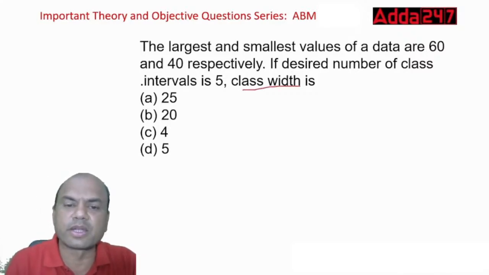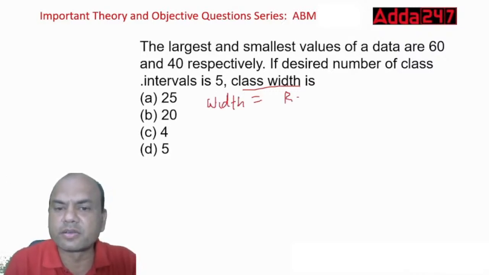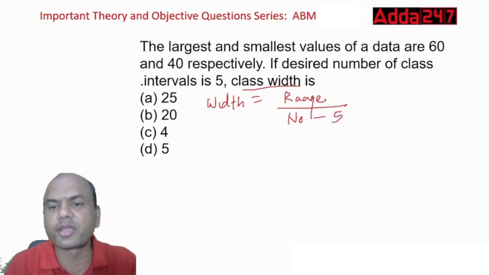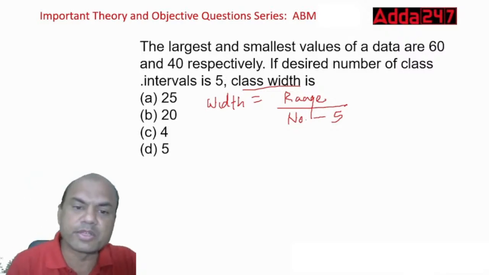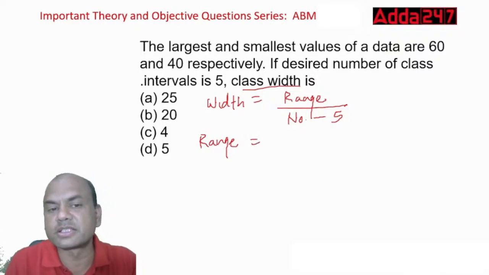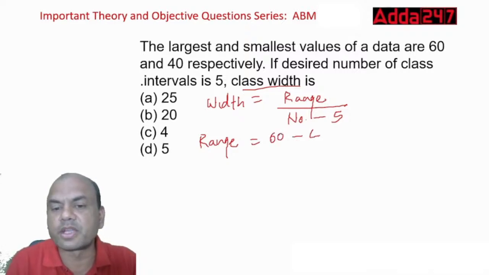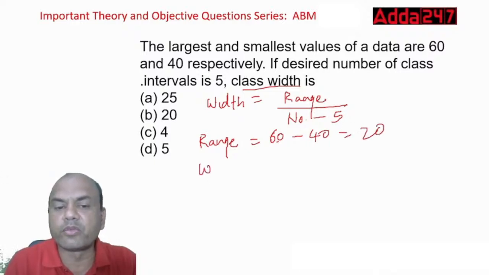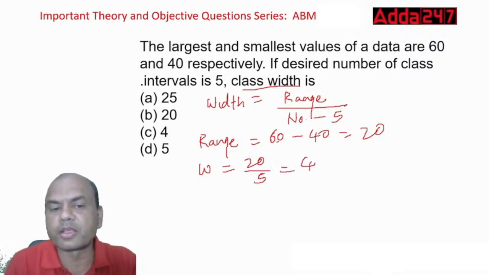I'll give you a simple formula. Width equals range upon number of classes. What is the number of classes? This is simple, 5. But what is the range? Always remember, range means the highest minus lowest. What is the highest number? 60. Largest and the smallest value, so 60 minus lowest 40, that is 20. So what is my width now? Width equals 20 upon 5, so that is equal to 4. This is my answer.